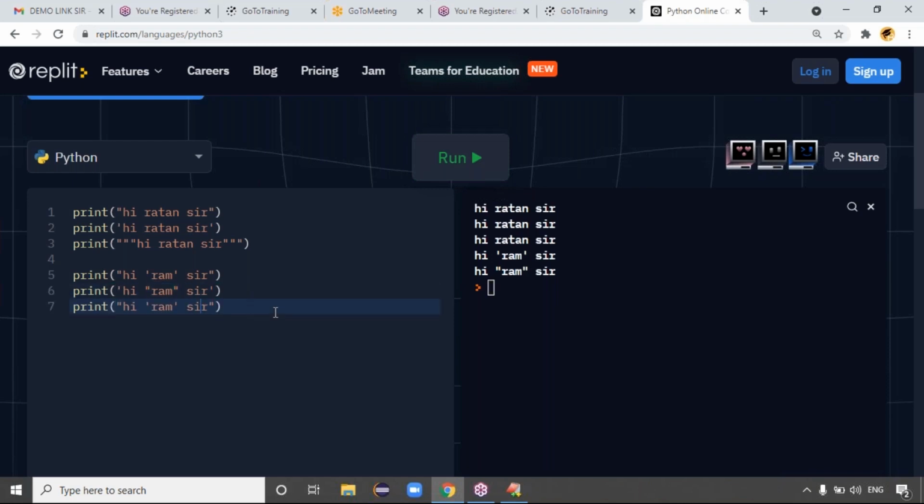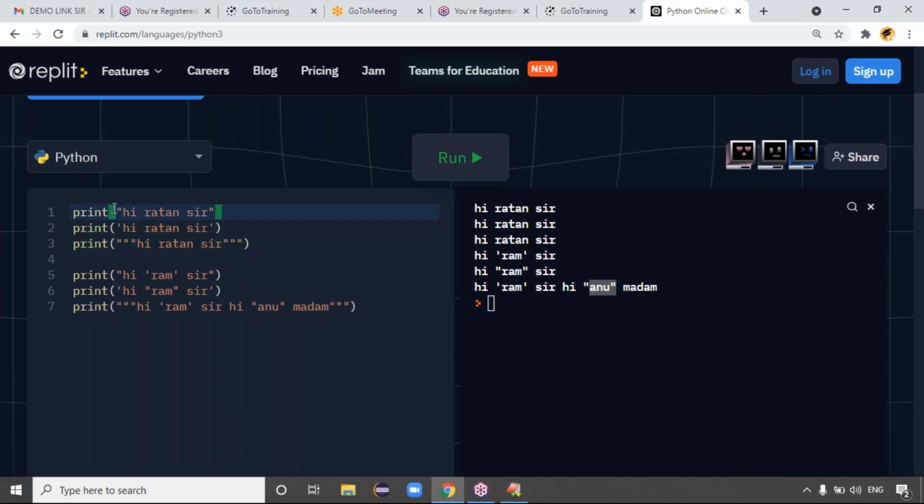Exactly. In the third case you can see we can put the string in triple quotes also, right? If you put the string in triple quotes, in the middle you can put single quotes as well as double quotes, guys. So "Hi Ram sir, hi Anu madam," something like this. In this case, guys, Ram I wrote in single quotes, Anu I wrote in double quotes. Run this code. See, Ram is in single quotes, Anu is in double quotes, right?